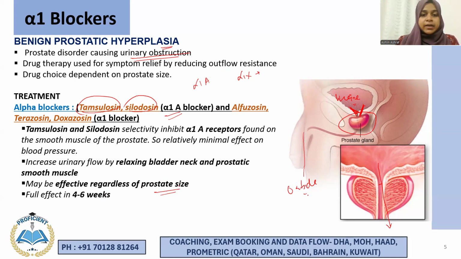Okay, and it gives you effect rapidly, and to get a full effect takes how much time? 4 to 6 weeks, right? So alpha blockers are first line drugs for benign prostatic hyperplasia, right? Now, what is the actual cause of this? It is that your gland is increasing in size. So you have to prevent that from happening. Only then the actual problem will be solved, right?